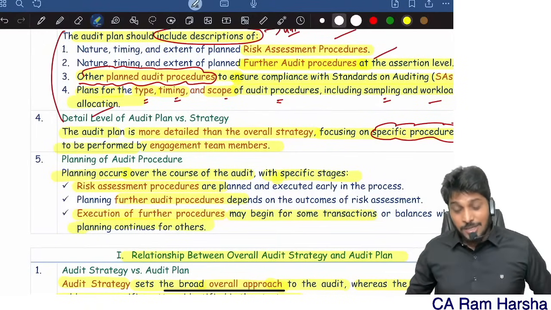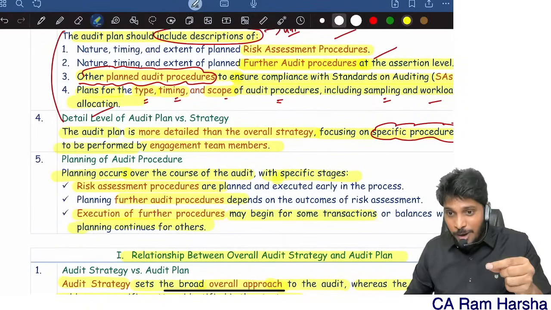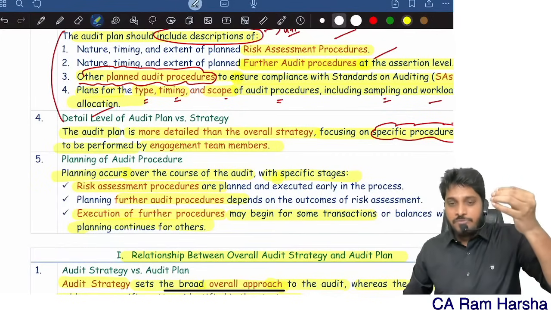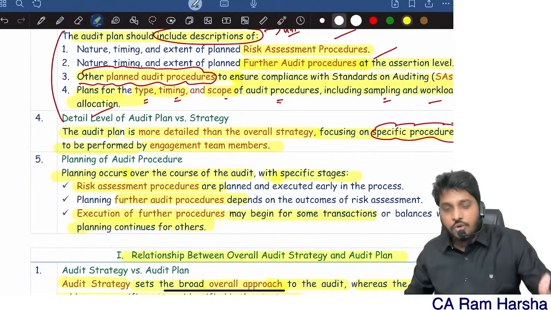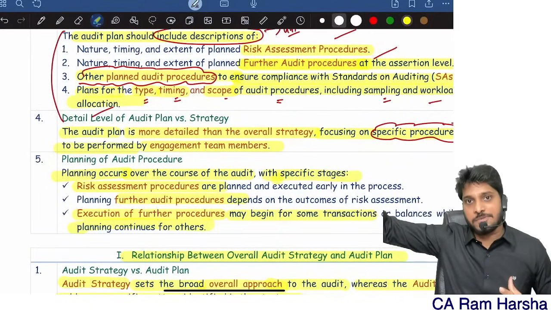Now you understood, even though the chapter is very small, why the weightage is very high. It's very small, but it's very tough. It's not an easy chapter at all, very tough. But if you continuously read thoroughly, revise thoroughly with proper clarity, there is a high possibility that you will write the right answer.